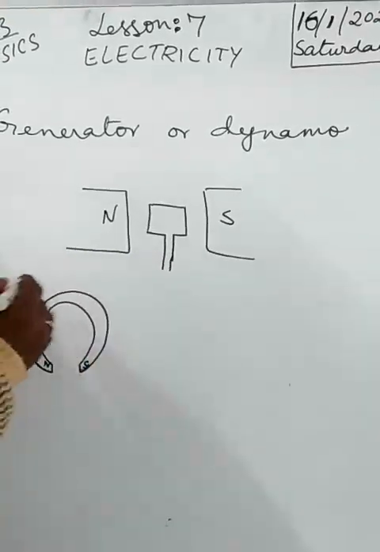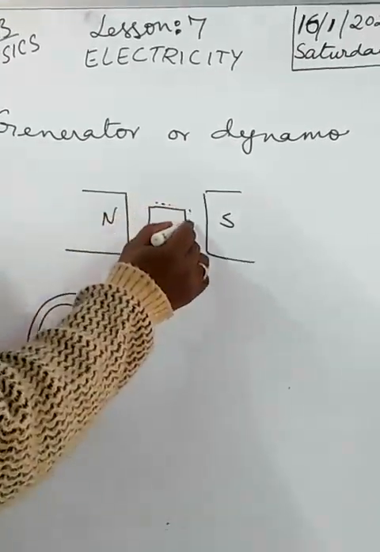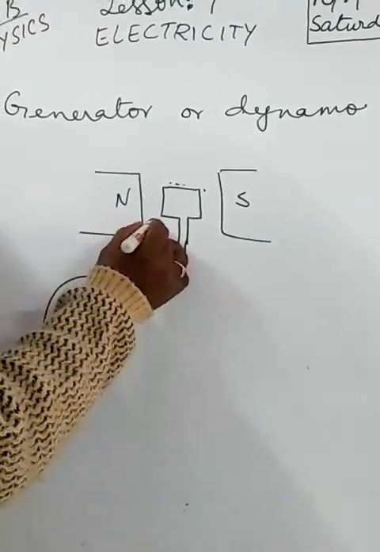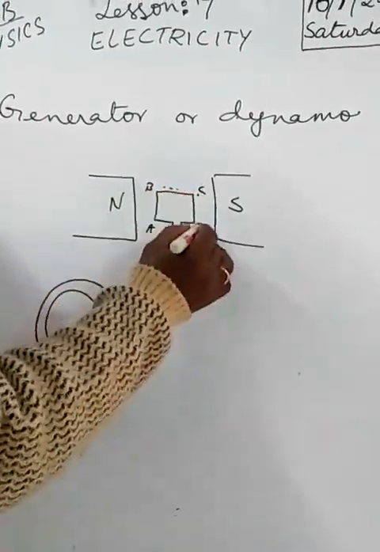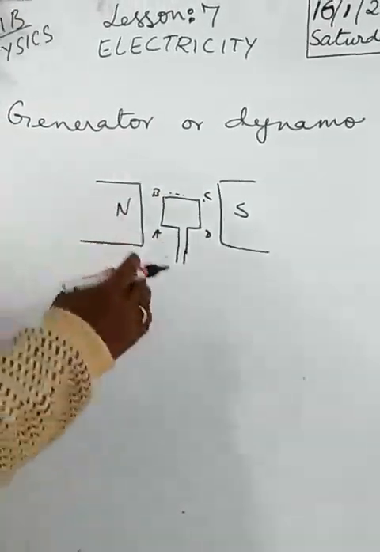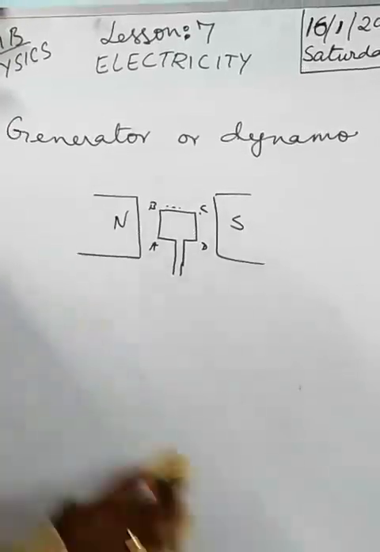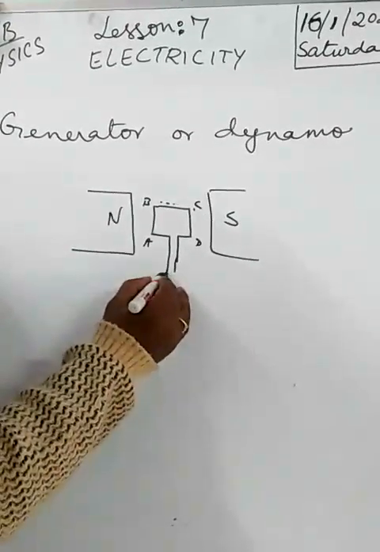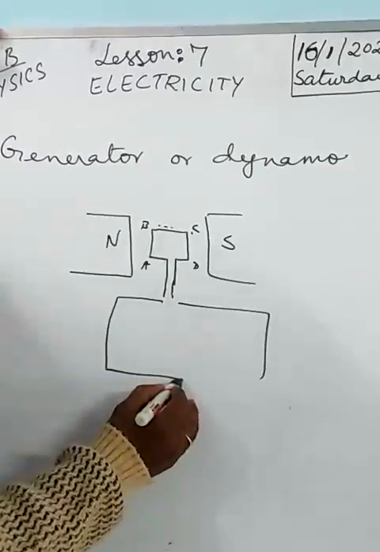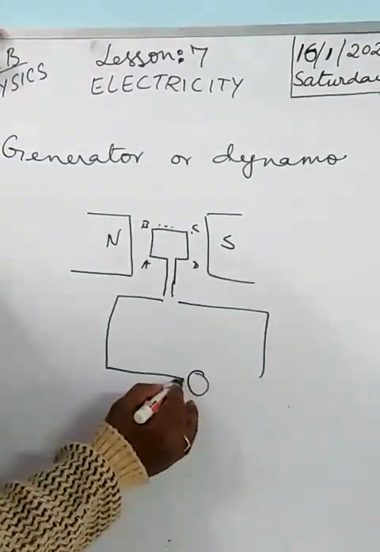Here the copper wire is kept all around. This is already given in your book. You can just understand A, B, C, D. Then you study in a later class the whole mechanism of this. I'll just roughly tell you about this. So here you keep a converter. Now this is current here.